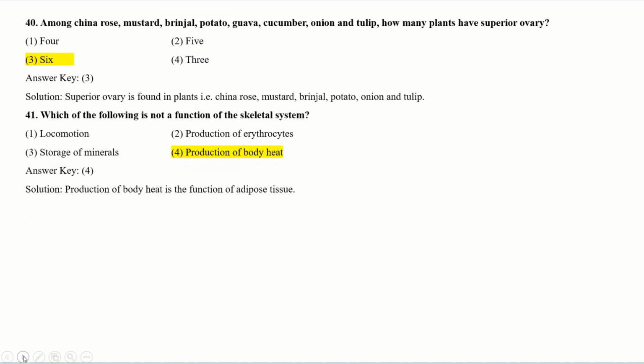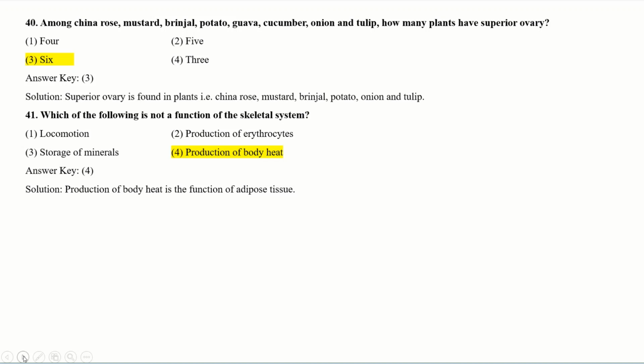Which of the following is not a function of the skeletal system? You should know the functions of the skeletal system. It is also a direct question for you. And see the options. Locomotion, production of erythrocytes, storage of minerals and production of body heat. Try to concentrate on the question.